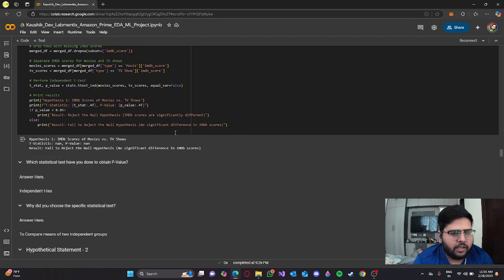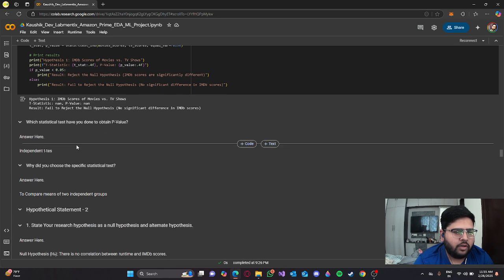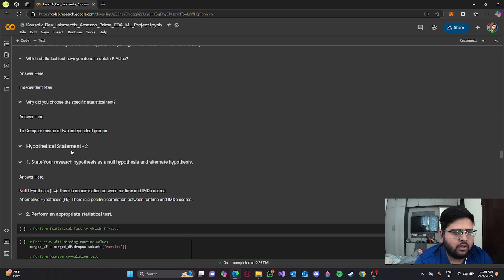So as we can see, the t-statistic values fail to reject the null, so there is no significant difference in IMDb scores. This was an independent t-test, used to compare the means of two independent groups.